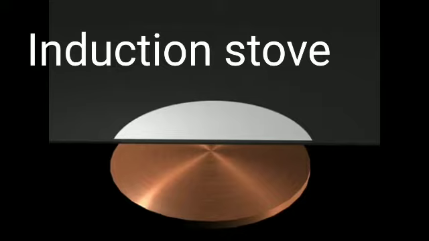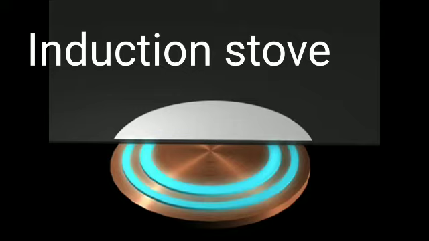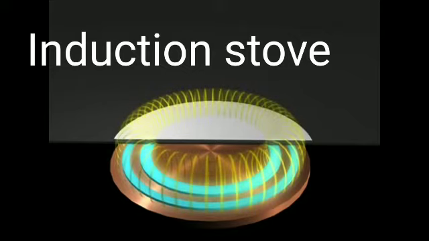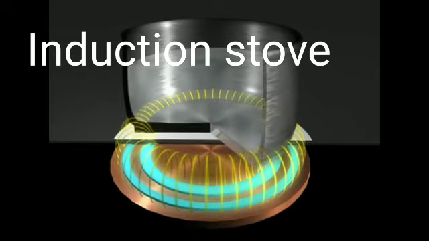Induction stove working. An induction stove is used to cook food quickly and safely with less energy consumption. Below the cooking zone, there is a tightly wound coil of insulated wire. The cooking pan made of suitable material is placed over the cooking zone. When the stove is switched on, an alternating current flowing in the coil produces a high frequency alternating magnetic field which induces very strong eddy currents in the cooking pan. The eddy currents in the pan produce so much heat due to Joule heating, which is used to cook the food.